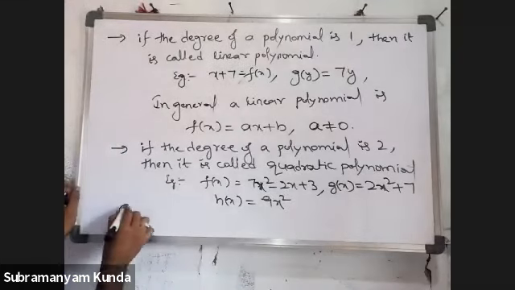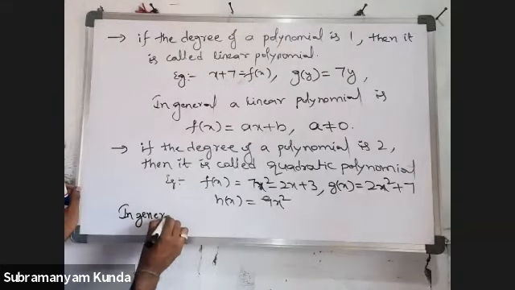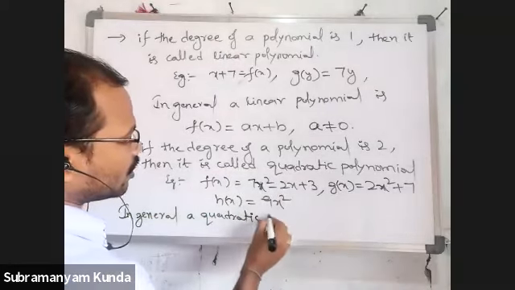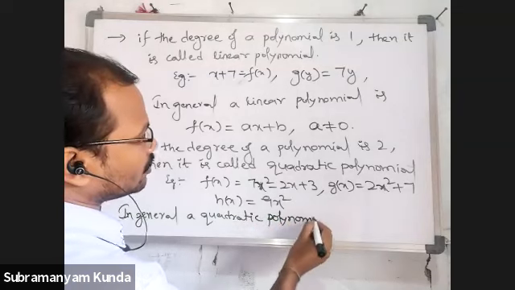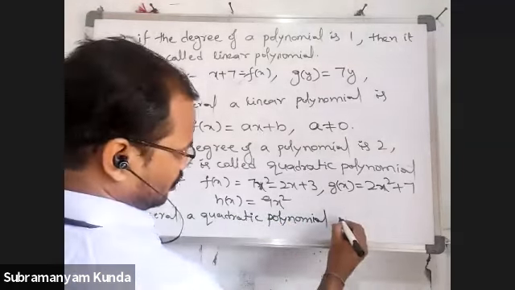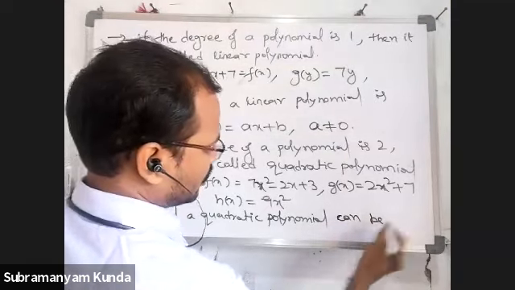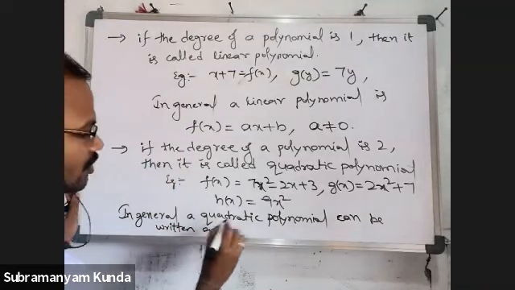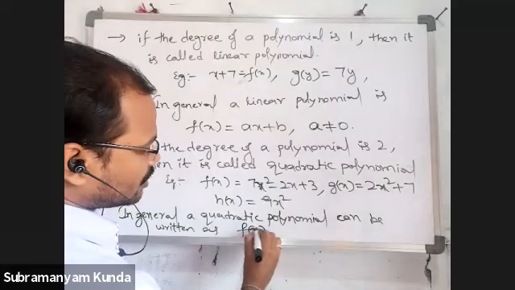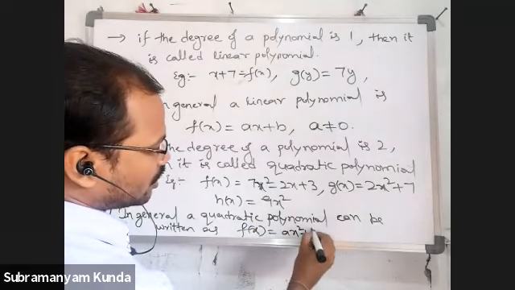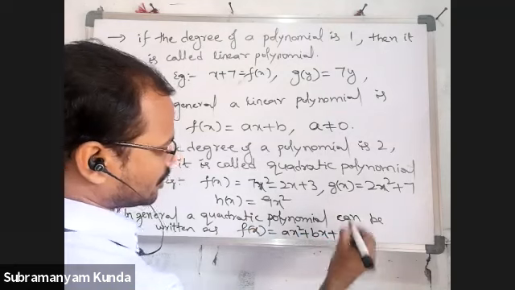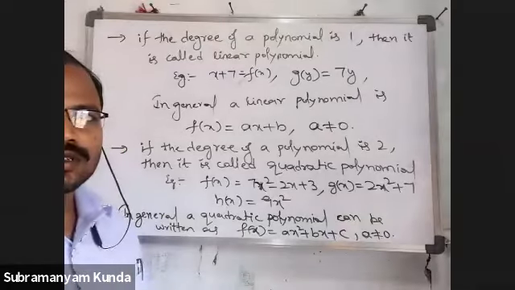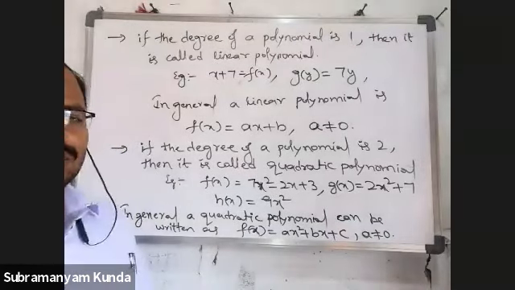In general, a quadratic polynomial can be written as f of x is equal to ax square plus bx plus c, where a not equal to 0. Here also the coefficient of x square is not equal to 0.